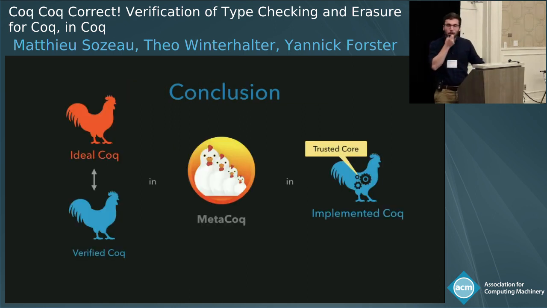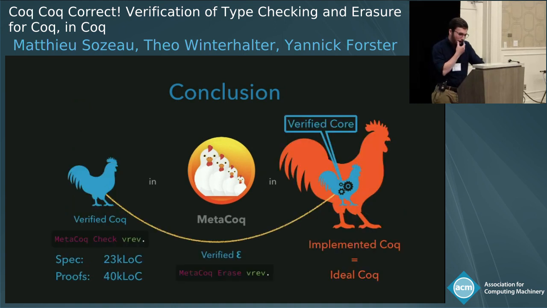All right. So what do we end up with? In the end, we have a specification of Coq written down as an inductive proposition in Coq. We have a Coq function implementing a verified type checker for exactly this specification, all done in MetaCoq, which is implemented in Coq. In the future, the idea would be, or we can already do this partially, so we already have a Coq command where you can say MetaCoq check something for me, please. And then it will not use the Coq type checker, but the MetaCoq type checker that we have implemented to type check a term. And so in total, this is about 23,000 lines of specification with about 40,000 lines of Coq code. And the same you can do for erasure.